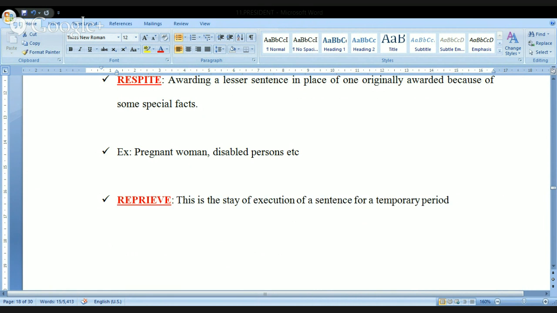That is the reason the people who are given the death sentence will be lying behind the bars for quite a long period of time. Once a mercy petition reaches the President of India, the first order he issues is the reprieve. So he's giving instructions to the jail authorities not to execute him because his petition is pending with me.